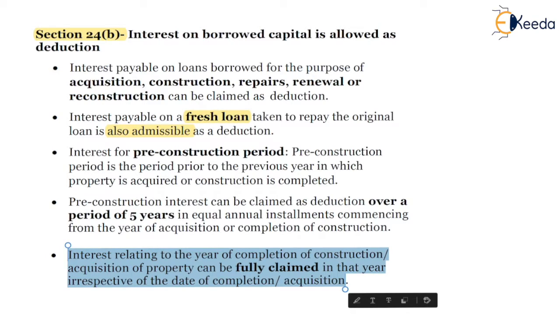The 5 equal installments apply only if the interest is paid before the acquisition period or before the construction period is completed. That pre-construction interest is allowed in 5 equal annual installments. However, any interest paid in the year of acquisition, in the year of construction, and thereafter will be allowed on accrual basis year on year.